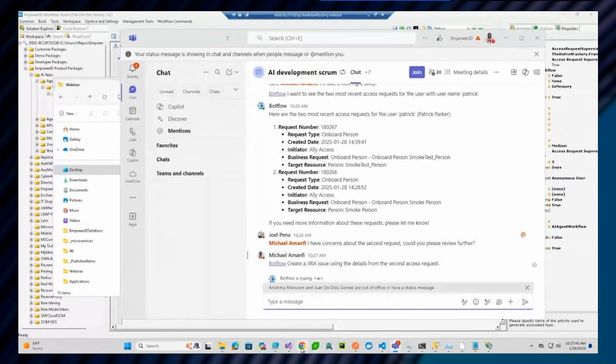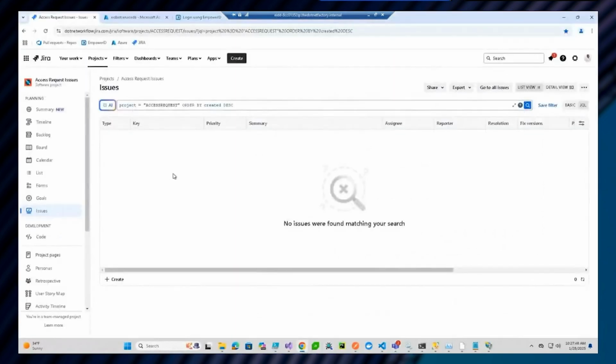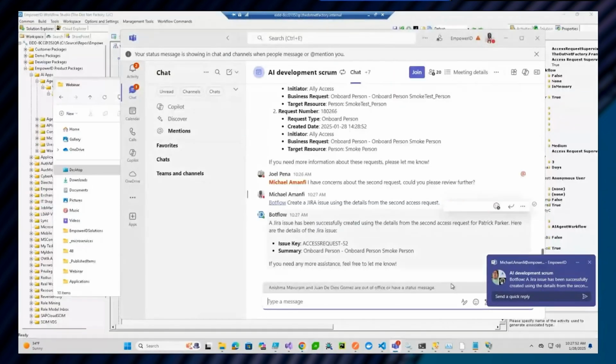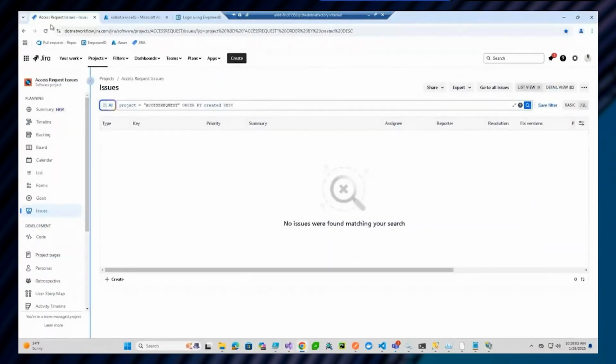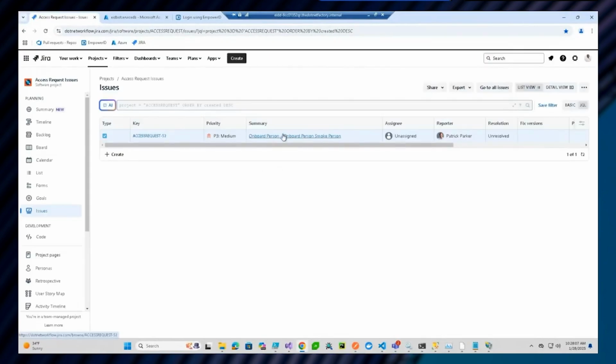So if I go to my Jira dashboard, if you look in here, I have no Jira issue created here. But we're going to wait for this guy to respond. And now if we look at the response, it's saying that it has created the issue for me. Awesome. So if I go back into Jira and I refresh the view, now I have an issue here generated.